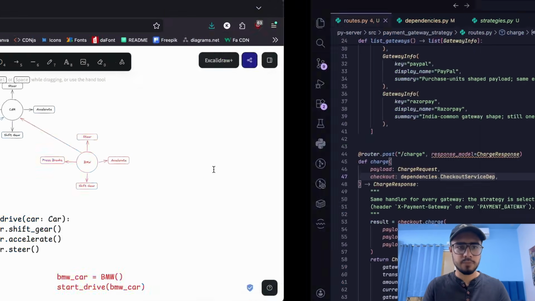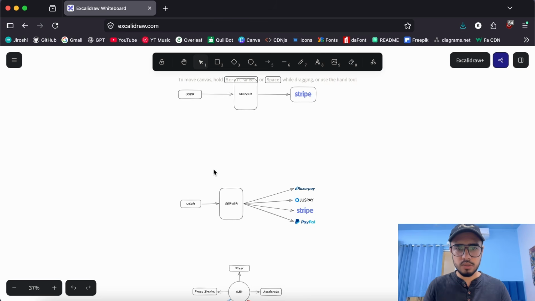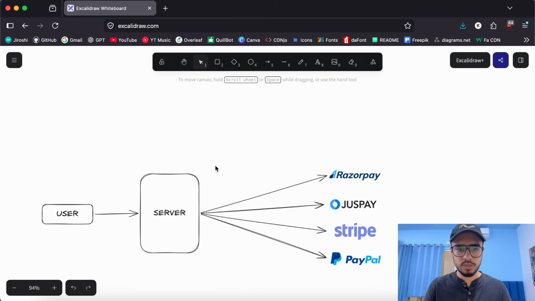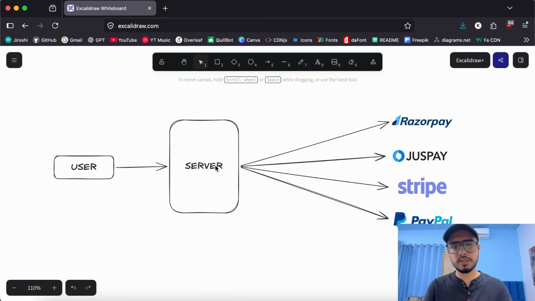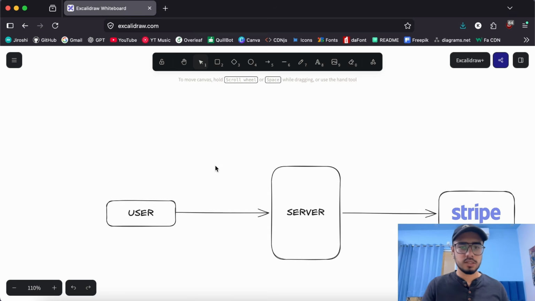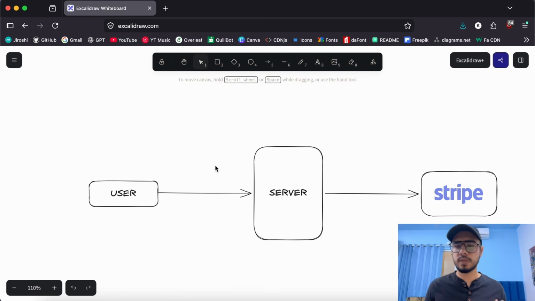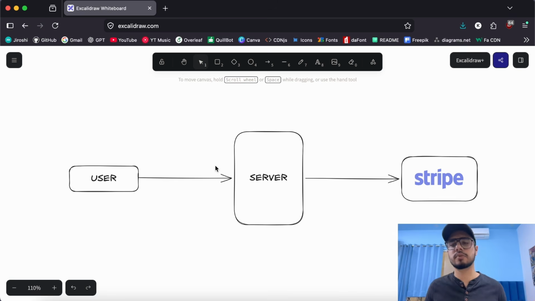And yeah, so now if we come back to this problem, that we have actually created this multi-route payment gateway, right? That we can choose at runtime which payment gateway we want. Perfect. Now, what about the earlier problem, the first problem that we had? We don't want a multi-payment gateway. Let's say we don't want the multi-payment gateway. We just want a single payment gateway. It's just that we might want to, in the future, swap it with a different payment gateway. That's it.